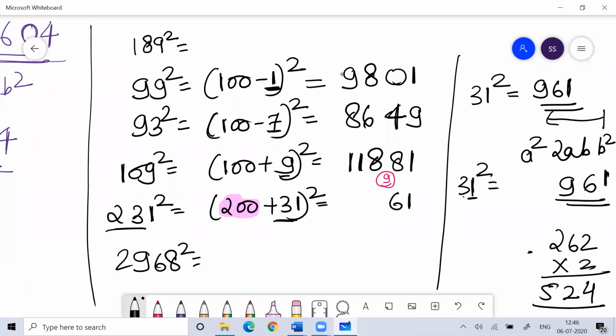You are comparing with 200. 200 is 2 times of 100. So you get 262, 262 2s are 524. 524 plus 9 is 533. So the answer for 231 square is 53361. Is this clear?